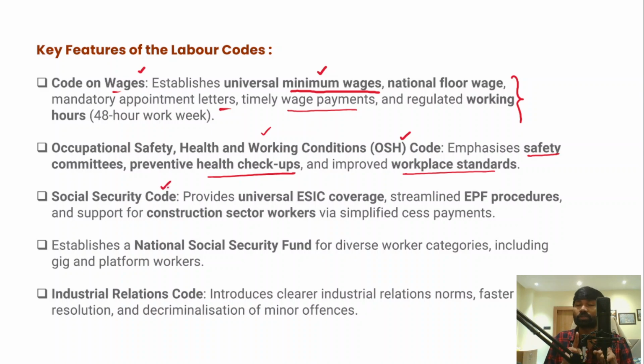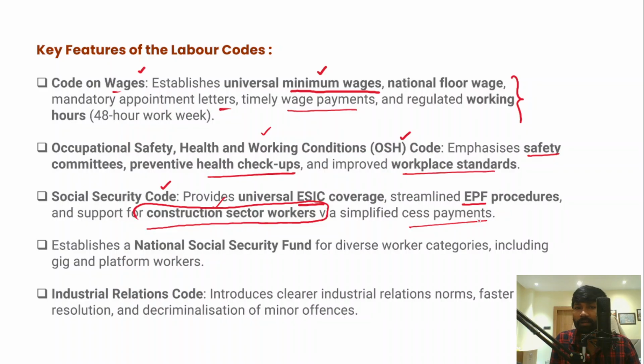Now, the objective of the Code on Social Security is providing universal social security to the workers. That means universal Employees State Insurance Corporation coverage to all the workers, streamlined Employees Provident Fund procedures, and even support for construction sector workers. As of now, construction sector workers are identified as part of the unorganized or informal sector. However, the Code on Social Security has also extended its provisions to construction sector workers via simplified cess payments as well.